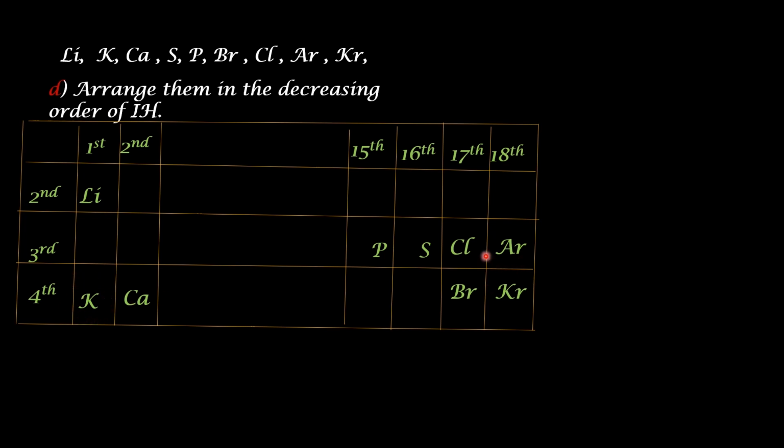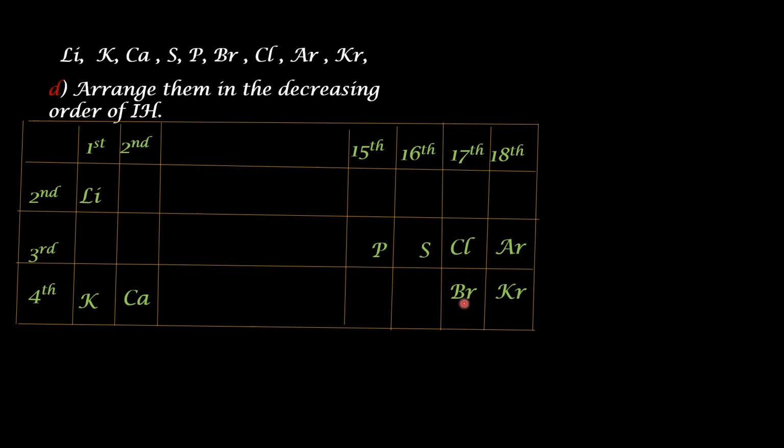So we have to start with argon and end up with potassium. Next one, krypton, then chlorine, then bromine. Why? Krypton belongs to the zero group, it is down the group. Then chlorine and bromine are just behind the 18th group. So chlorine will have the next higher ionization enthalpy. Bromine is down the group.